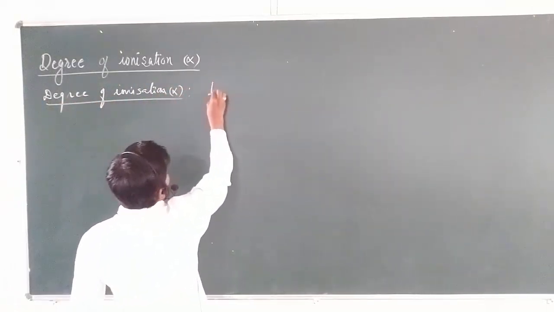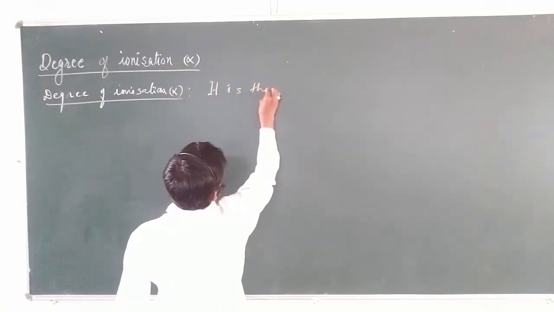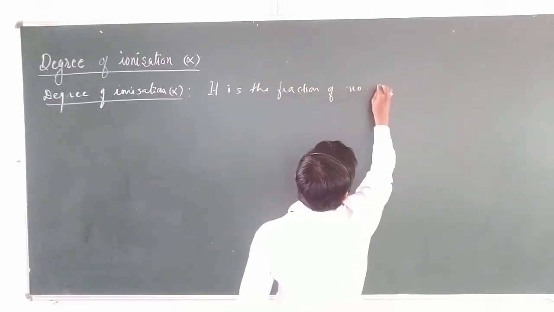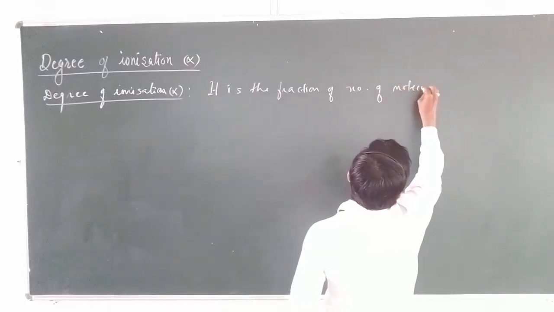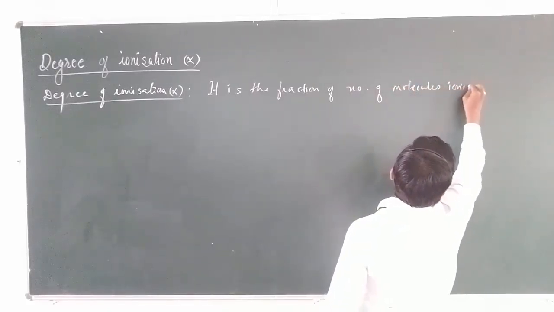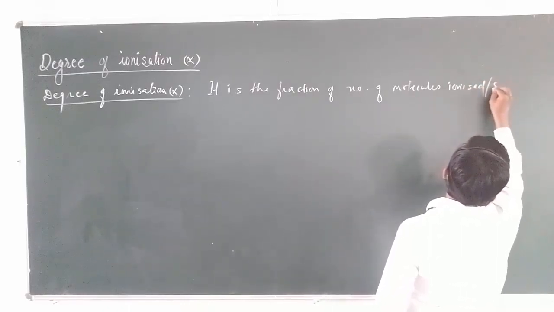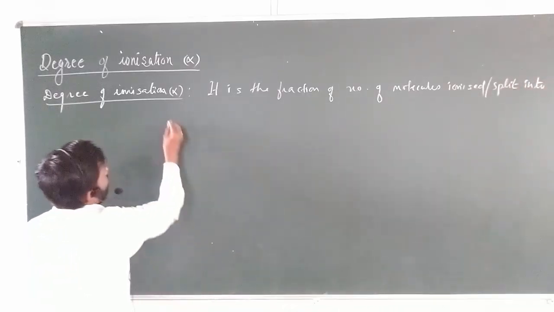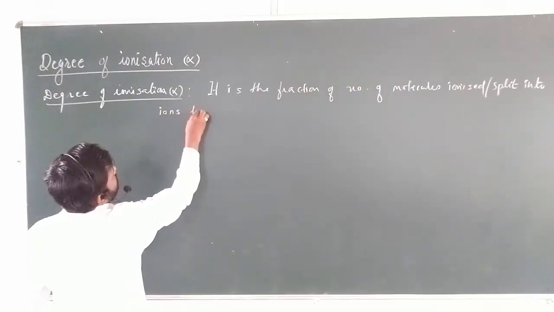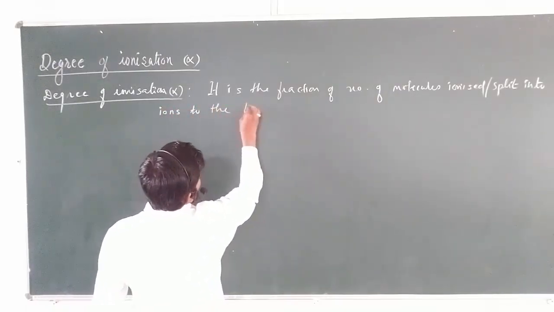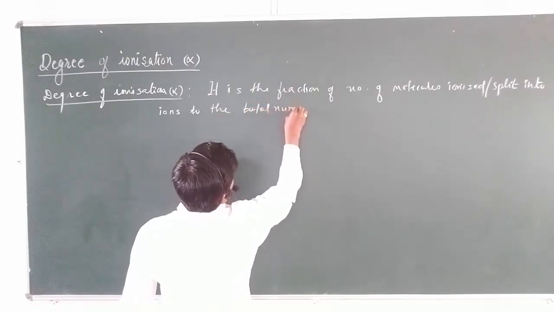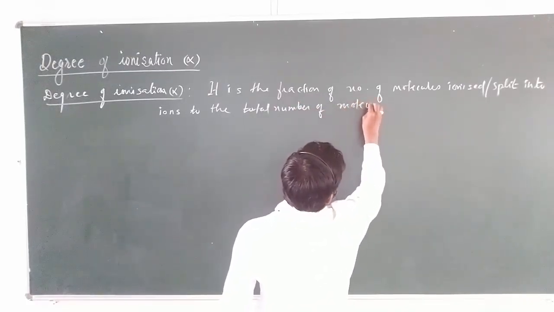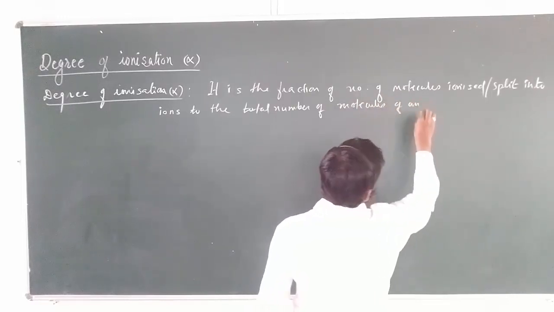First I write the definition: it is the fraction of the number of molecules ionized or split into ions to the total number of molecules of an electrolyte dissolved.